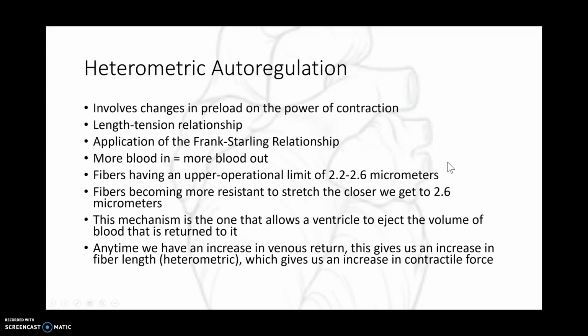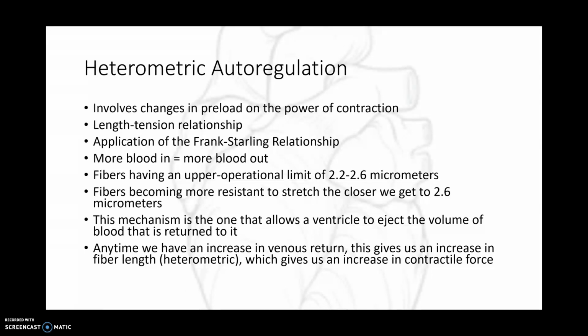Okay, so let's talk about the first one, heterometric autoregulation. This has to do with fiber length, okay? So this is what we've talked about before already. This involves a change in preload and in the power of contraction. So this is again back to our length-tension relationship, an application of our Frank-Starling mechanism, right? More blood in equals more blood out. That's the key point to the Frank-Starling mechanism here.